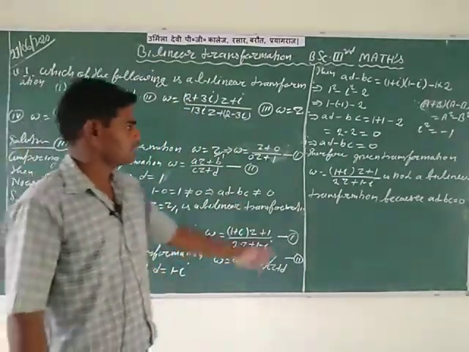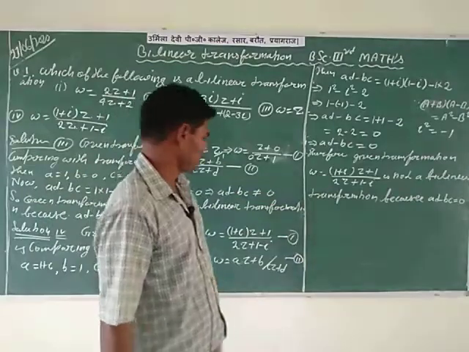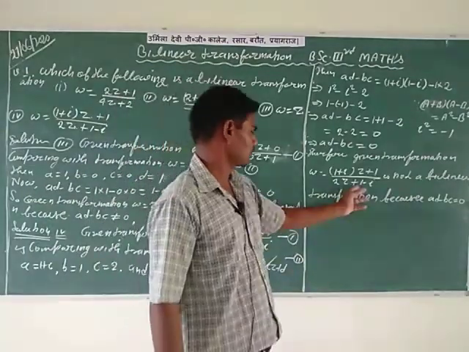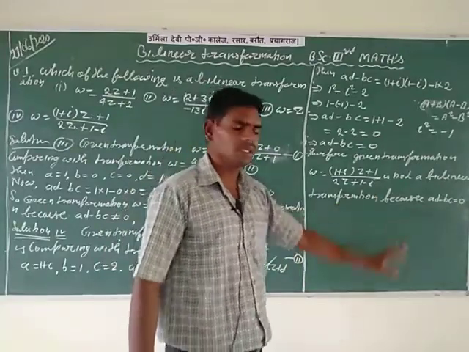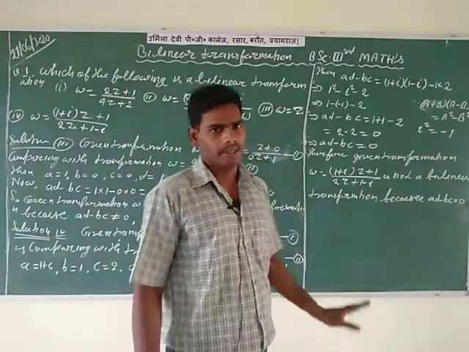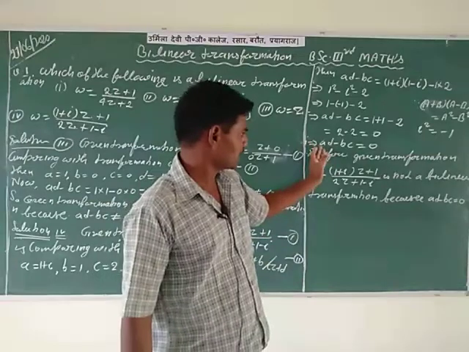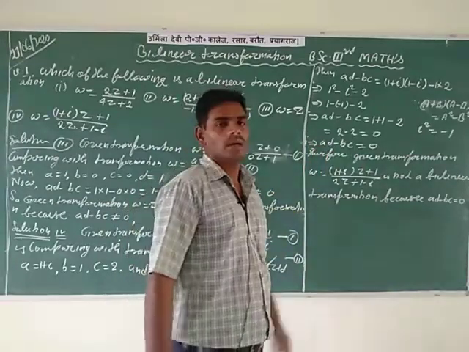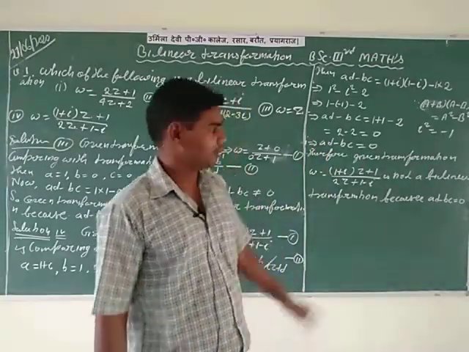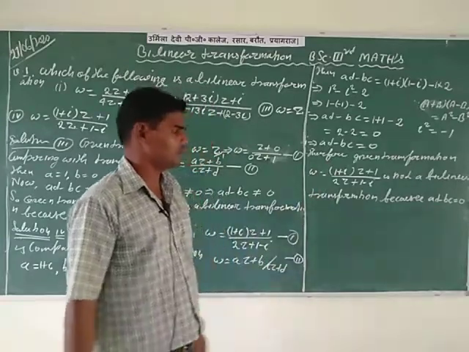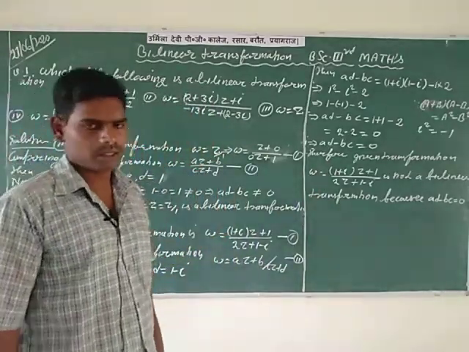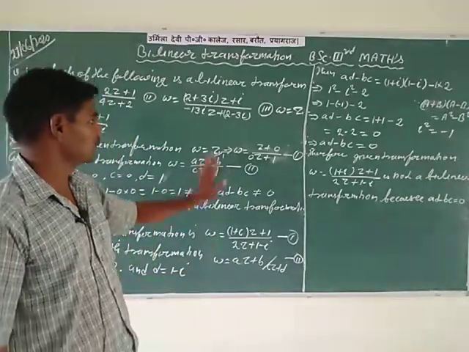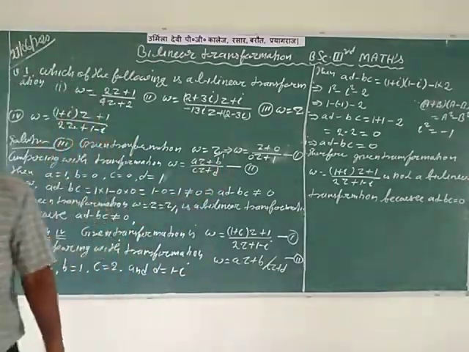So write: the given transformation (1 plus i)Z plus 1 divided by 2Z plus 1 minus i is not a bilinear transformation because the required condition is not satisfied. Please remember, the required condition is that AD minus BC should not be equal to 0. Here in this question it is equal to 0. Therefore, this transformation is not a bilinear transformation. After this, consider the next question.